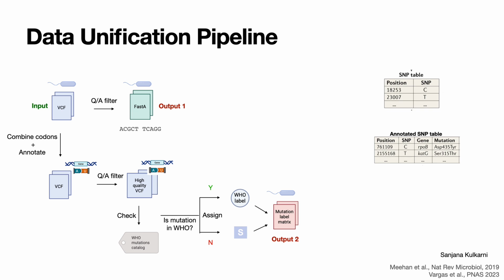An idea of the data unification pipeline. Our machine learning models need DNA sequences as input. So we take variant calling files, which for a given strain list what mutations have taken place with respect to the reference strain in this new isolate. Using these mutations, we reconstruct our new isolate or new strain. So we reconstruct the DNA sequence for this mutated strain, and this acts as the input for our benchmarking machine learning models. The second one is the interpretability dataset.